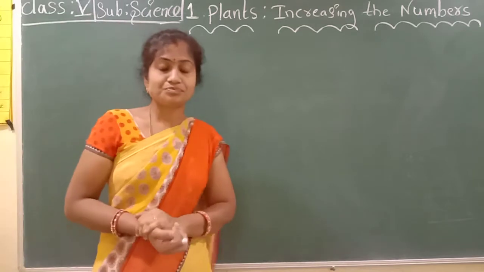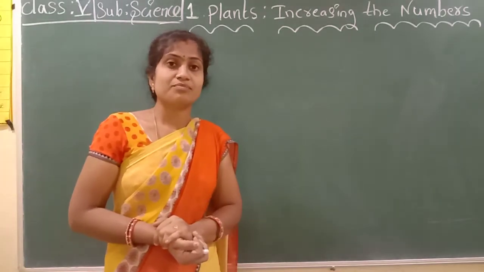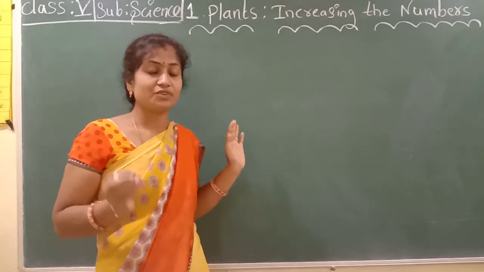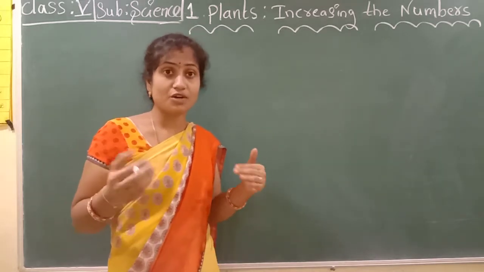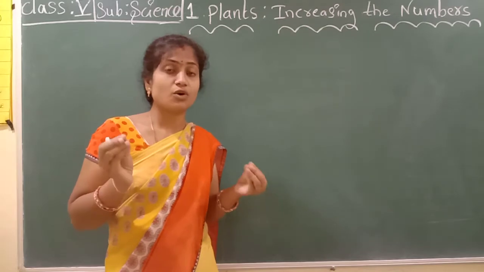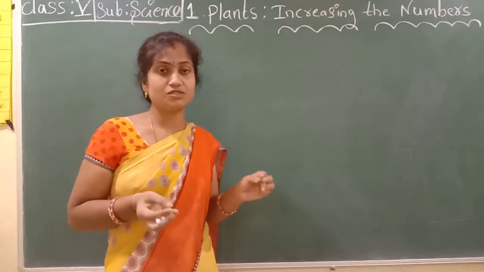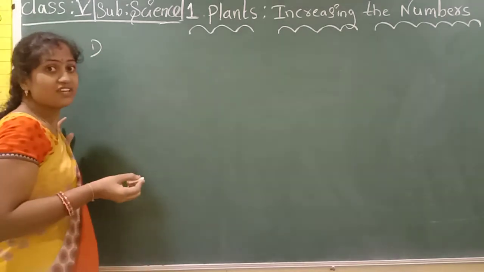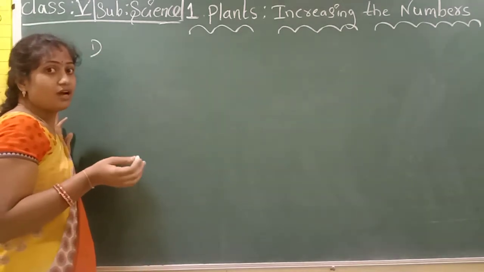First of all, I will explain some food items names. How can we get food? Only plants give us food. Where can we get food items?